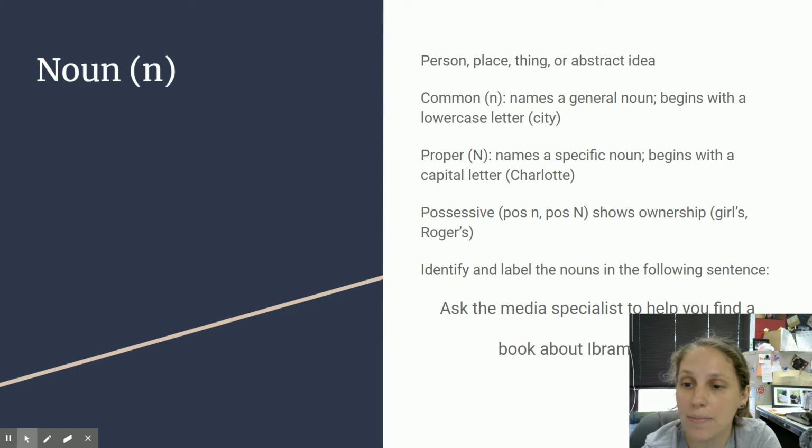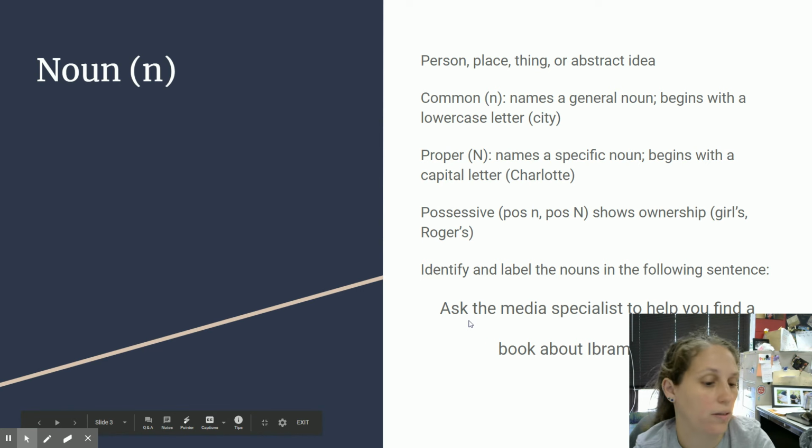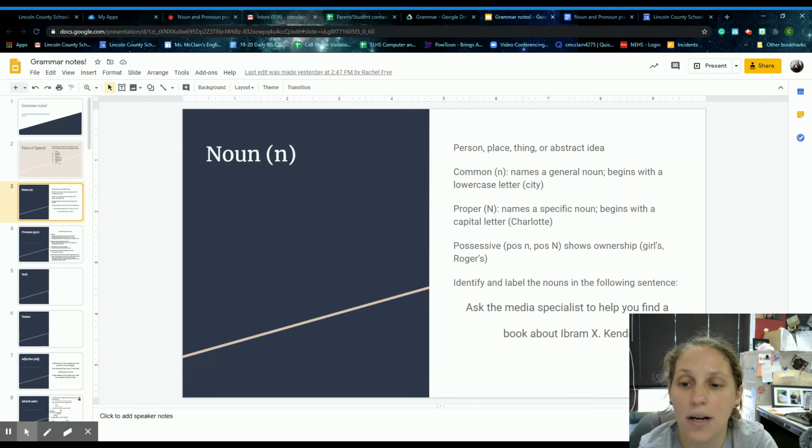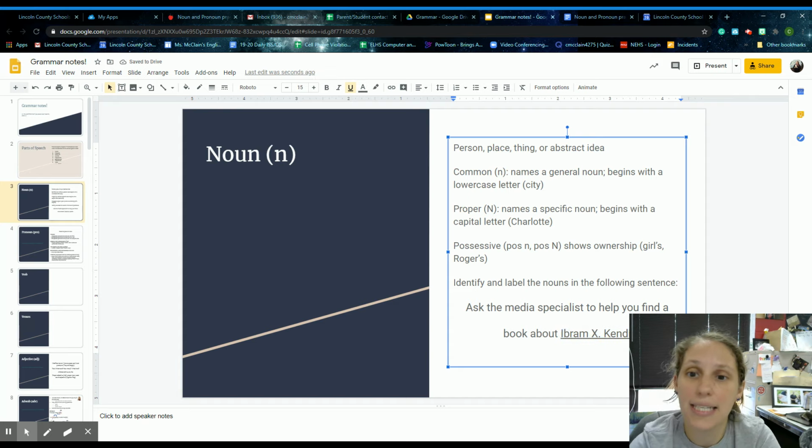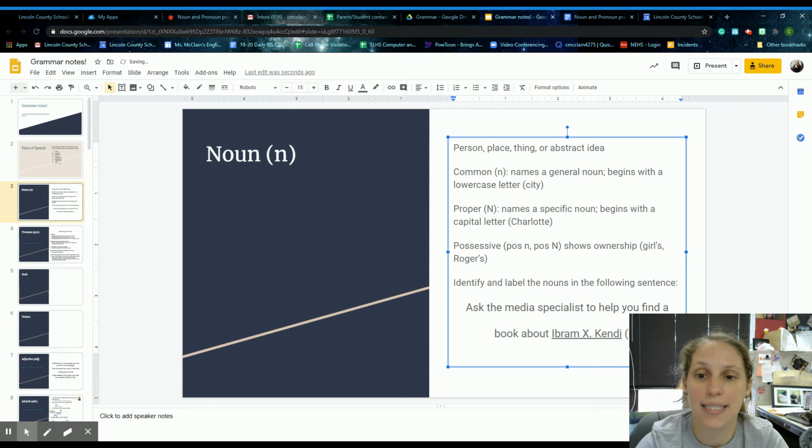So let's identify and label the nouns in the following sentence. Ask the media specialist to help you find a book about Ibram X. Kendi. So we know the name is going to be one of those. I'll go ahead and click out of this so I can mark it. So I'm going to underline this noun. Because we see these capital letters and it's naming a specific man, an author, Ibram X. Kendi, maybe you've heard about him a little bit. He's been very much in the news recently. We would use a capital N right after his name.